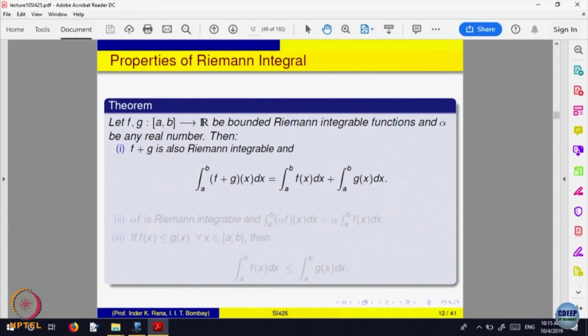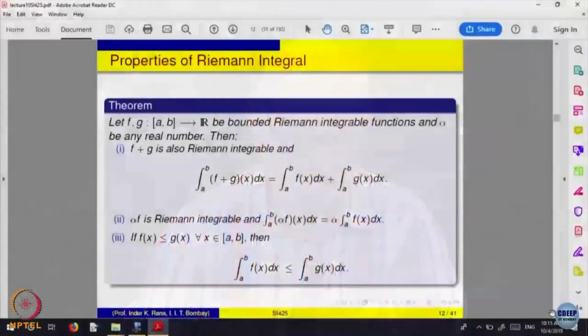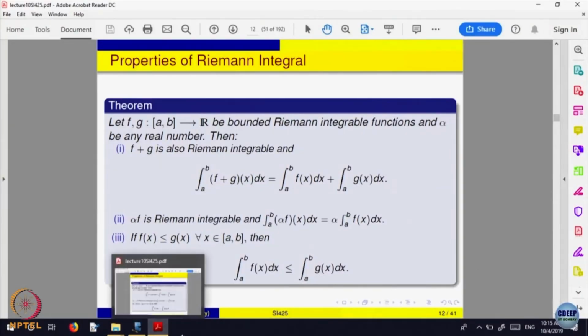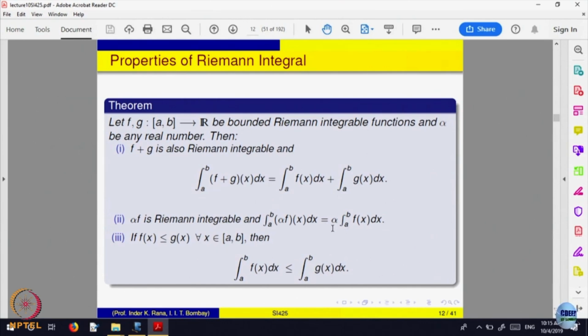So this is via the limit operations, because the left hand side will be a limit as norm P goes to 0, right, and that splits into the limit of S_P with respect to f and with respect to g, because what is the Riemann sum? f plus g at some point t_i into the length, so that splits into two parts. So the limit of the sum is equal to the sum of the limits. So using that, one proves all these results as a consequence of that limiting operation, that if f and g are integrable, then alpha times f is also integrable, and alpha comes out, because the limit of alpha times something is alpha times the limit. And similarly for f and g, right.